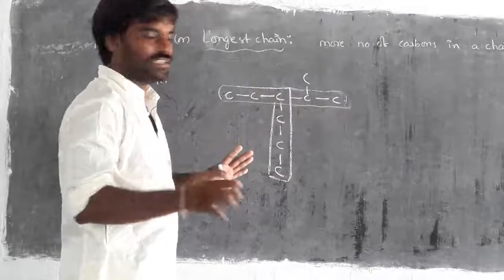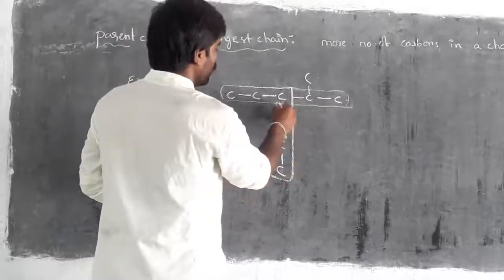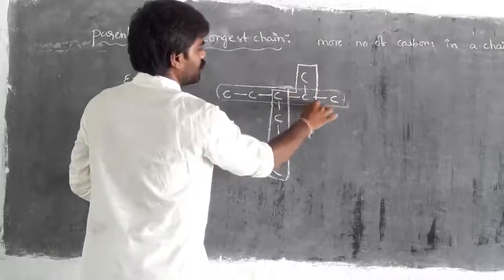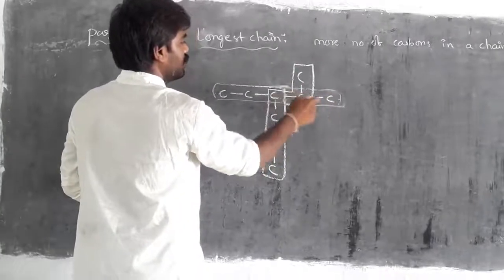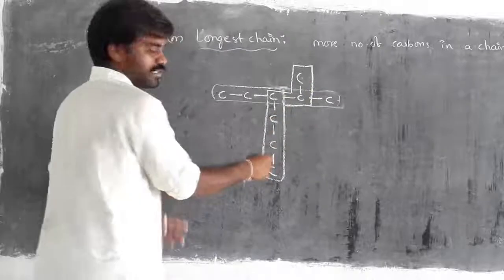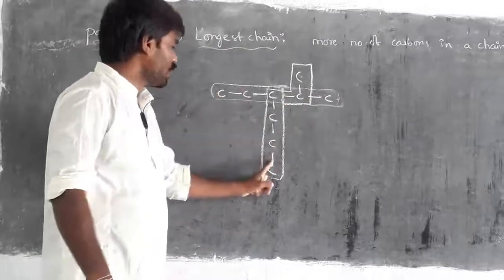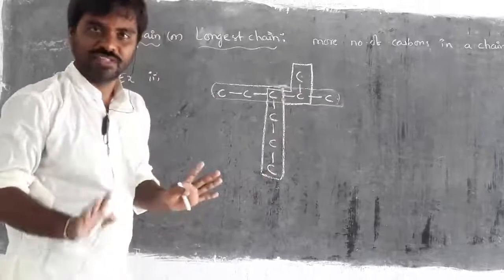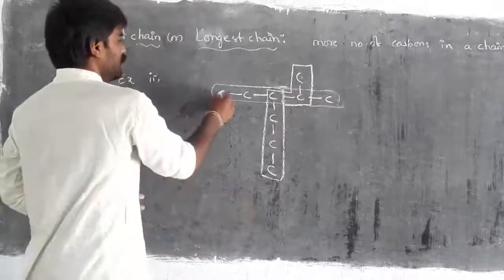Right? Then I am going to consider one more. Why only like this? Why not like this? 1, 2, 3, 4, 5, 6. So from left to down and from top to down, both sides I can get the same number, 6. For that, this is a simple way, easy to identify.